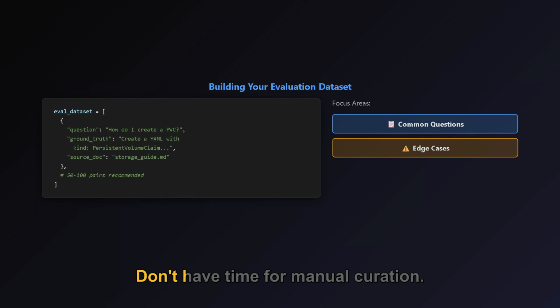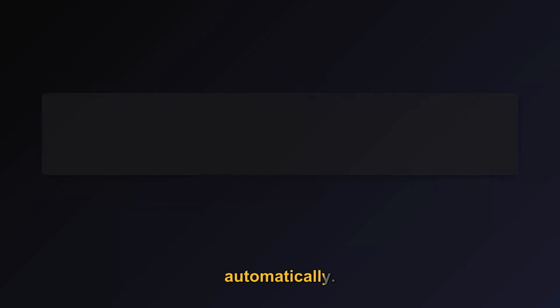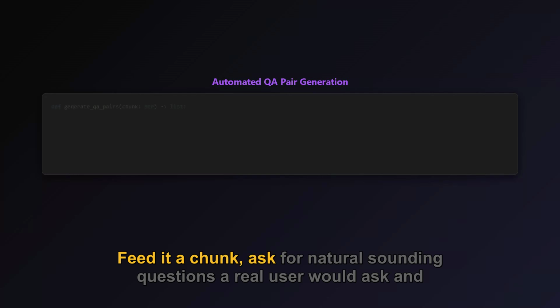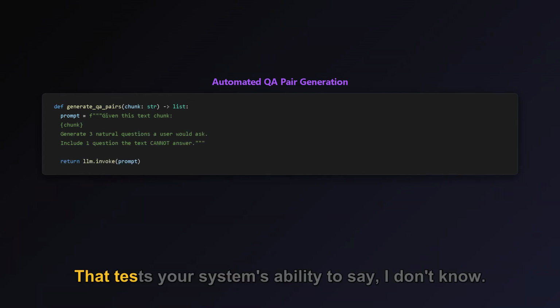Don't have time for manual curation? Use an LLM to generate question-answer pairs from your documents automatically. Feed it a chunk, ask for natural-sounding questions a real user would ask, and include one question the text can't answer. That tests your system's ability to say, "I don't know."